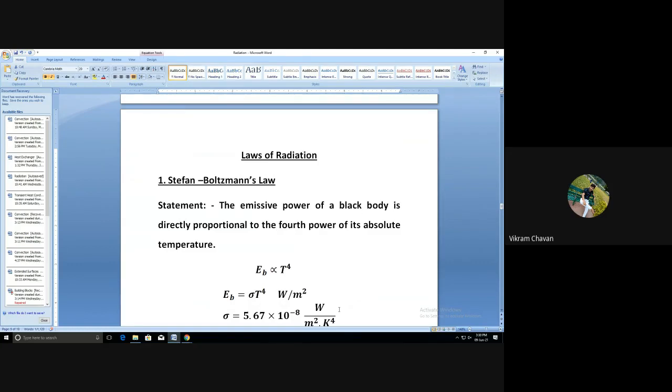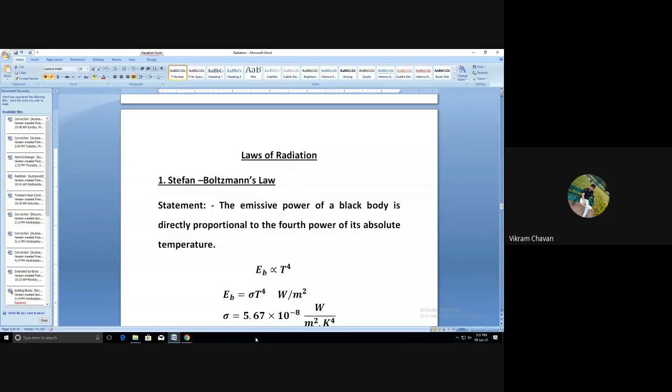Stefan-Boltzmann law statement is: the emissive power of a black body is directly proportional to the fourth power of its absolute temperature.